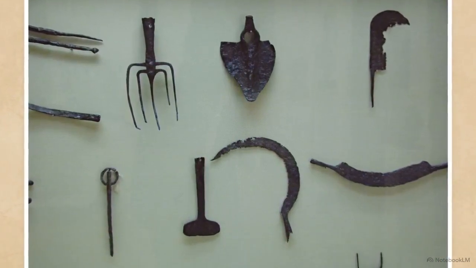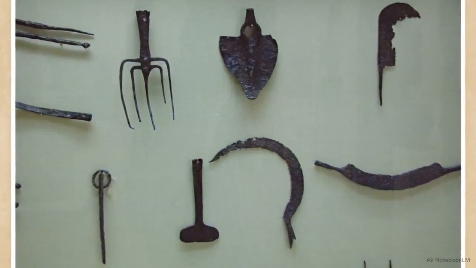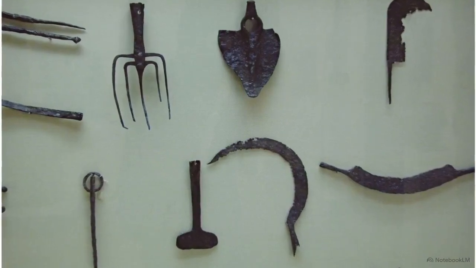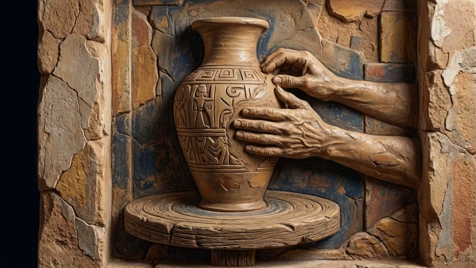With heavy iron tools, farmers could suddenly clear dense forests and till hard soil. Crop yields skyrocketed, creating massive food surpluses. Because society produced enough food to feed everyone, not everyone had to farm. People could dedicate their entire lives to mastering a single craft, becoming highly skilled weavers, potters, or blacksmiths.